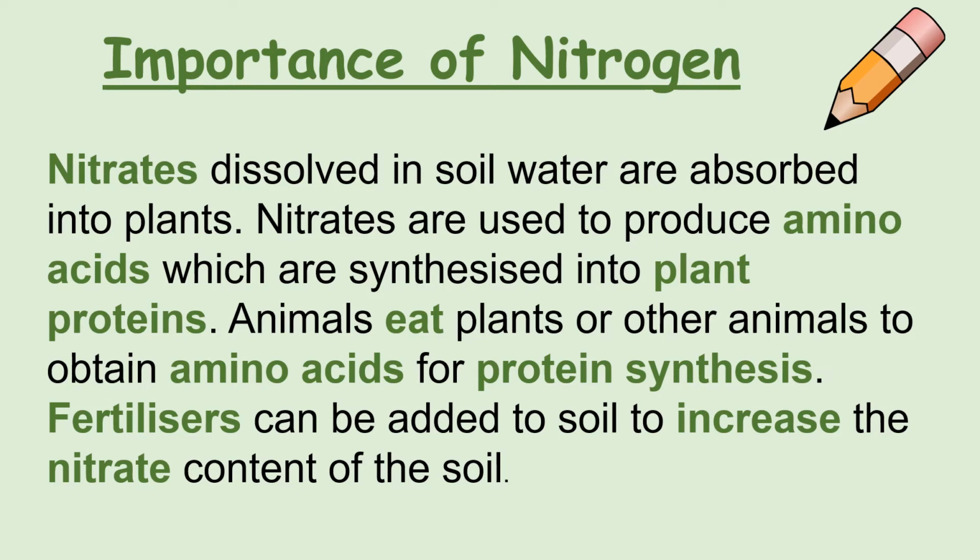So you need to know nitrates are dissolved in soil water, absorbed into plants. The nitrates are used to produce amino acids, which are synthesized into plant proteins. Animals eat the plants, or other animals, to obtain amino acids for protein synthesis. Fertilizers can be added to the soil to increase the nitrate content of the soil.